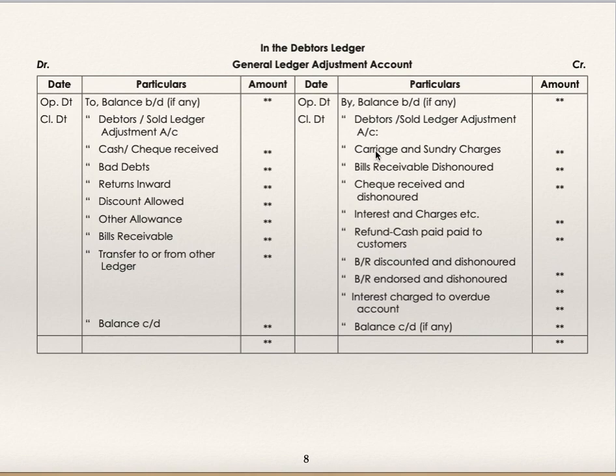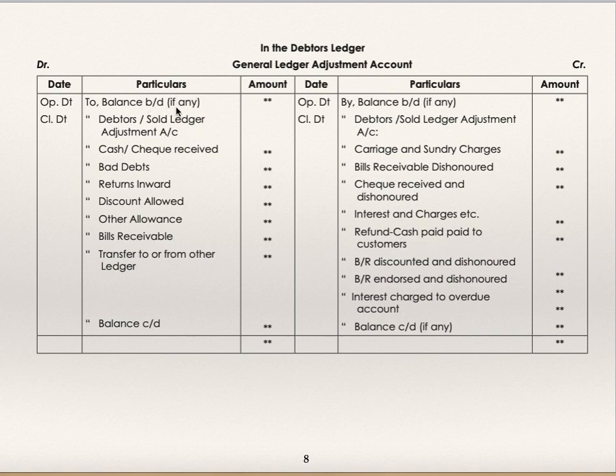Below that: carriage and sundry charges, bills receivable dishonored, check received and dishonored, interest and charges, cash paid to customers, BR discounted and dishonored, BR endorsed and dishonored, interest charged to customers on overdue accounts.